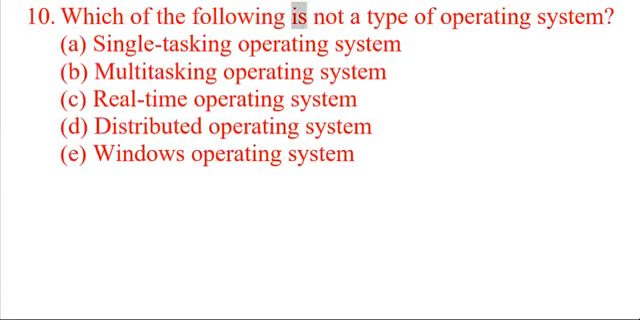Which of the following is not a type of operating system? A. Single-tasking operating system. B. Multitasking operating system. C. Real-time operating system. D. Distributed operating system. E. Windows operating system. Your time starts now.